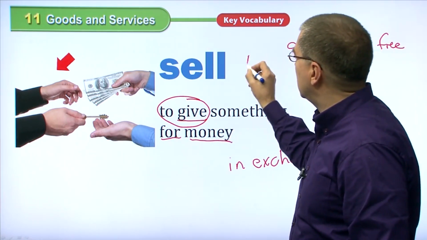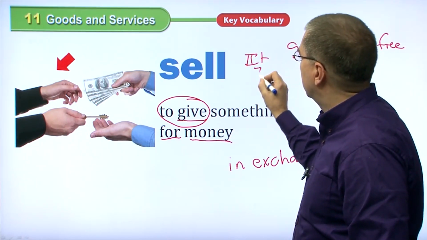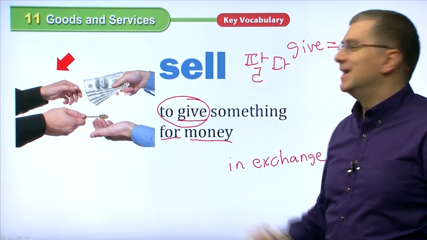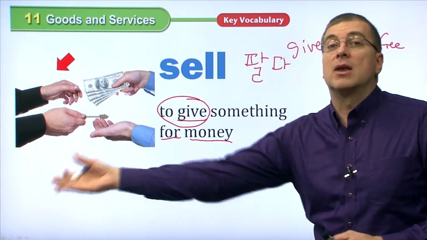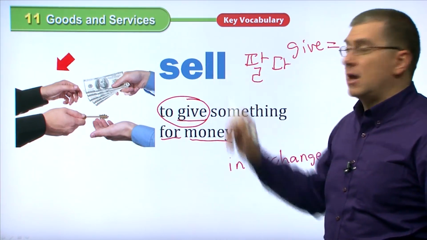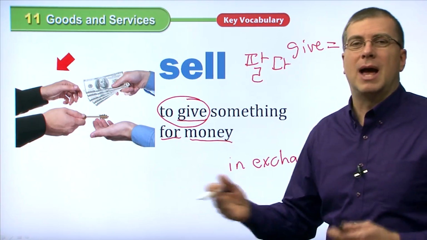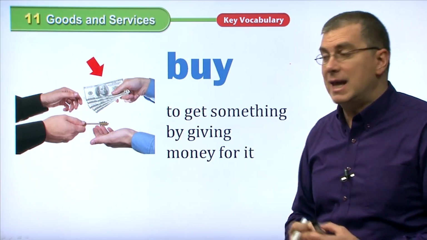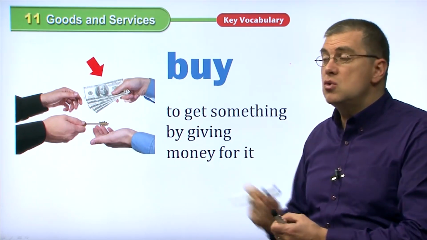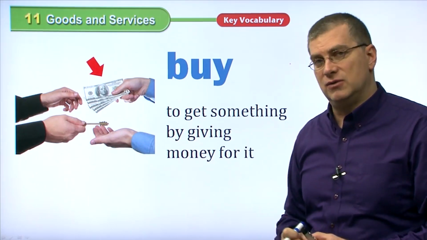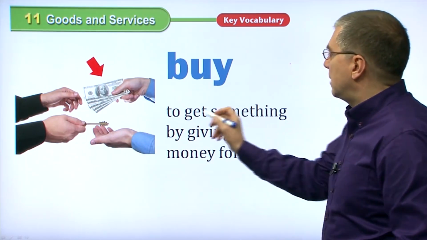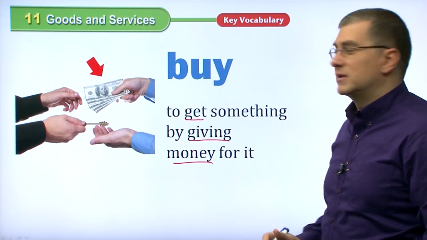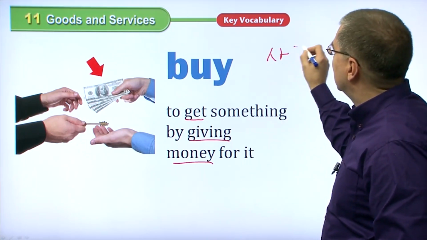Sell is like in Korean, you say palda, right? Palda. Is my Korean okay? Is that okay? Palda. That's to sell. You give something, the other person gives you money. That's sell. What's the opposite of sell? 반대로. How do you say that? That, of course, is to buy. You buy something. In that case, you want something, so now you give the money, and the other person gives you the object, okay? So that means to get something by giving money for it, okay? So, of course, buy is 사다, right?